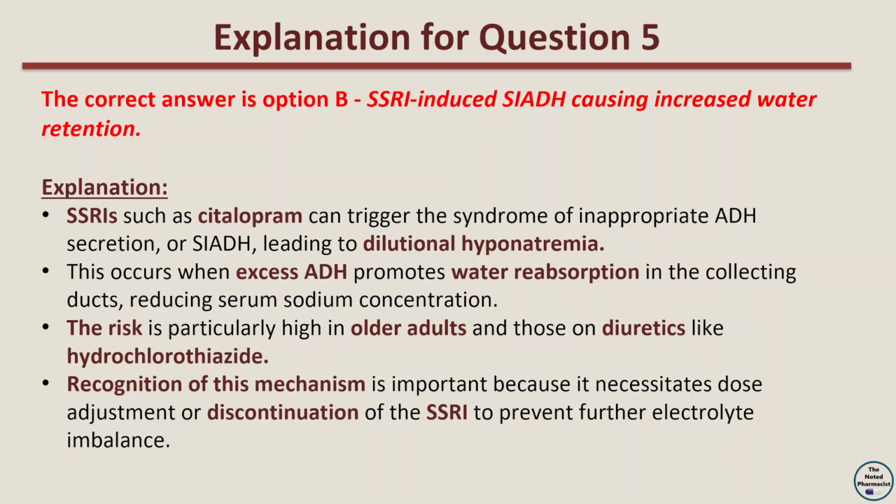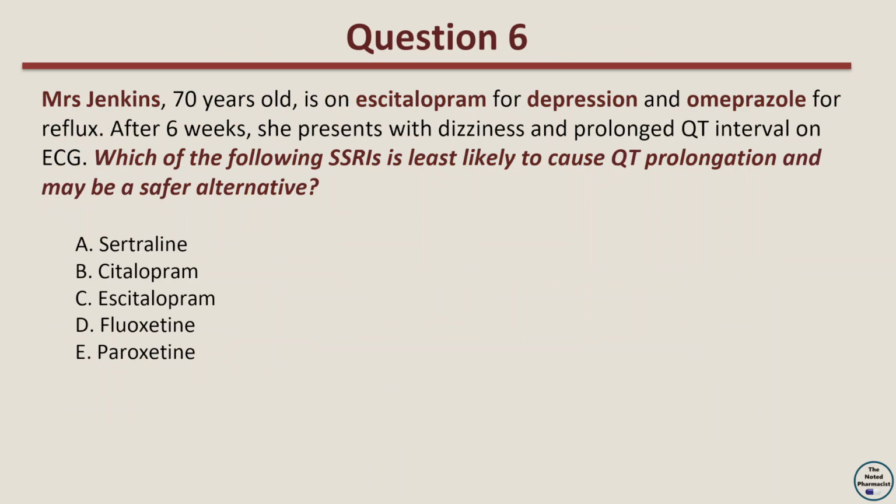Question 6. Mrs. Jenkins, 70 years old, is on escitalopram for depression and omeprazole for reflux. After 6 weeks, she presents with dizziness and prolonged QT interval on ECG. Which of the following SSRIs is least likely to cause QT prolongation and may be a safer alternative? Option A, sertraline. Option B, citalopram. Option C, escitalopram. Option D, fluoxetine. Option E, paroxetine.